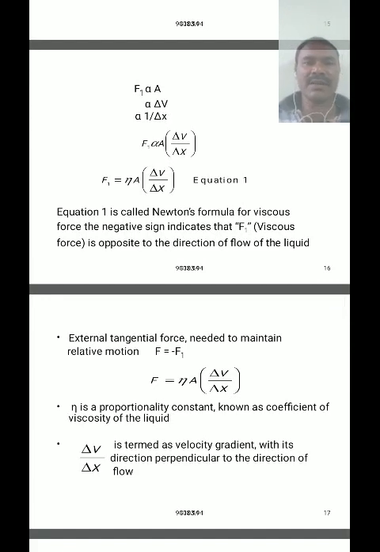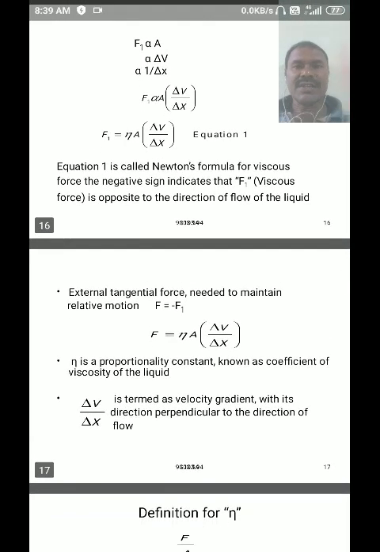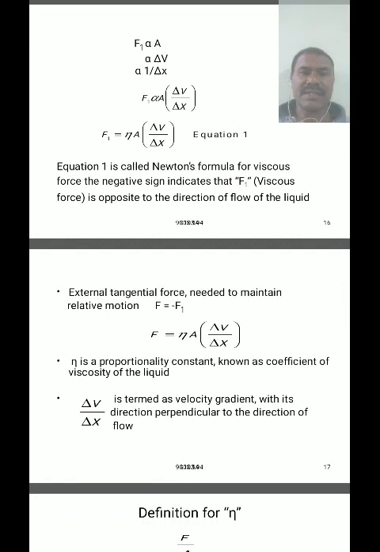That force is called the viscous force, that is capital F. Then capital F is equal to plus eta into A into delta V by delta x, where eta is called a proportionality constant, and it is also called the coefficient of viscosity.